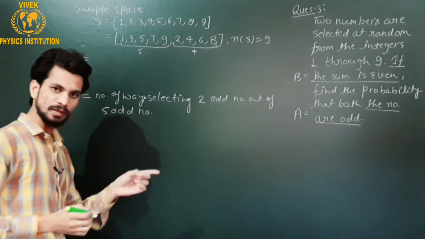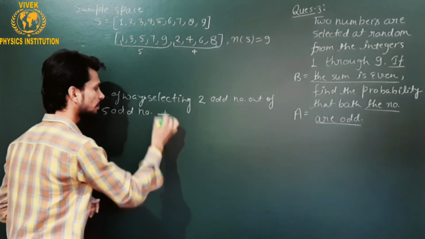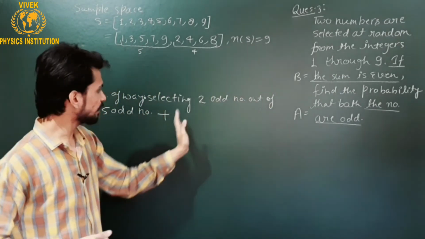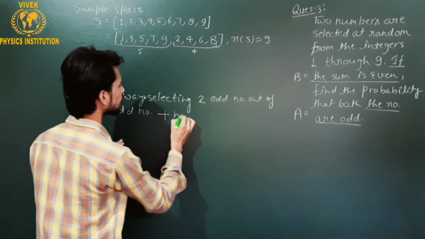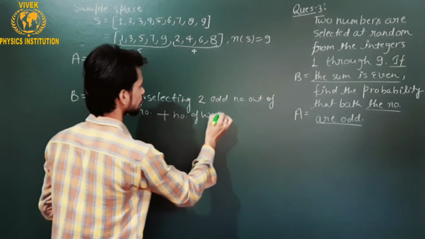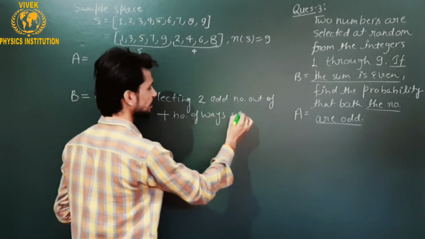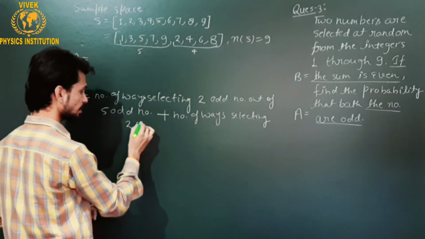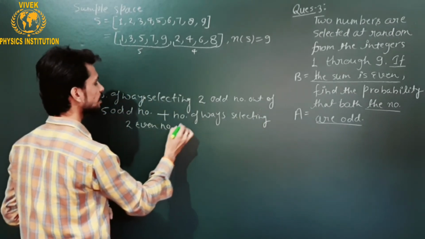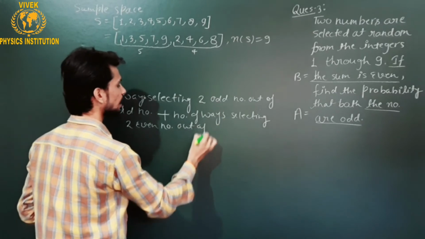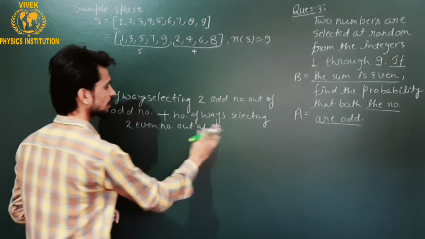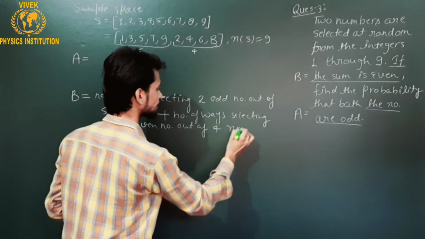That will be one criterion of event B, and plus, because their sum will be even, the number of ways selecting two even numbers out of these four numbers.